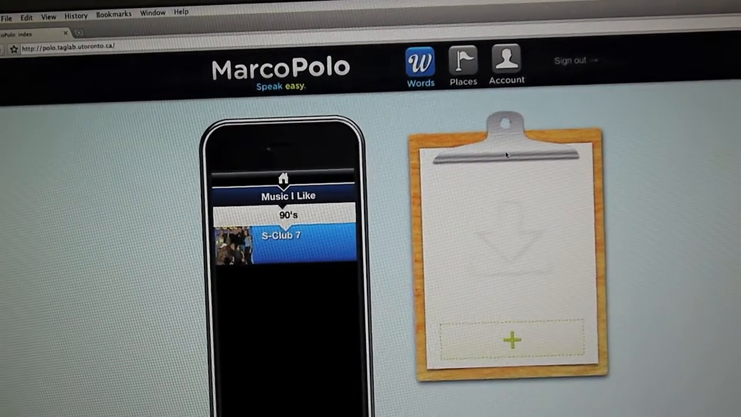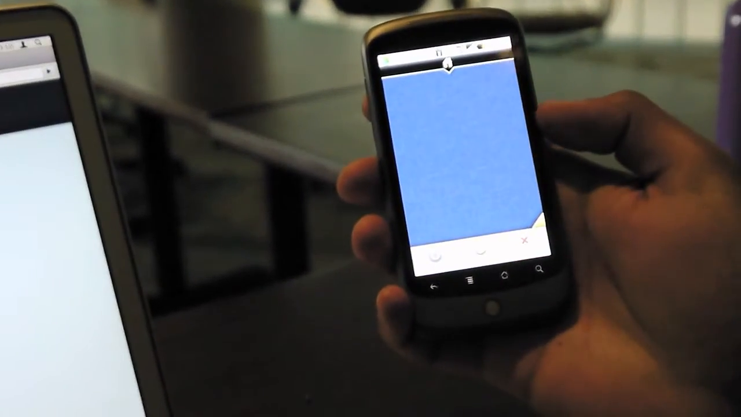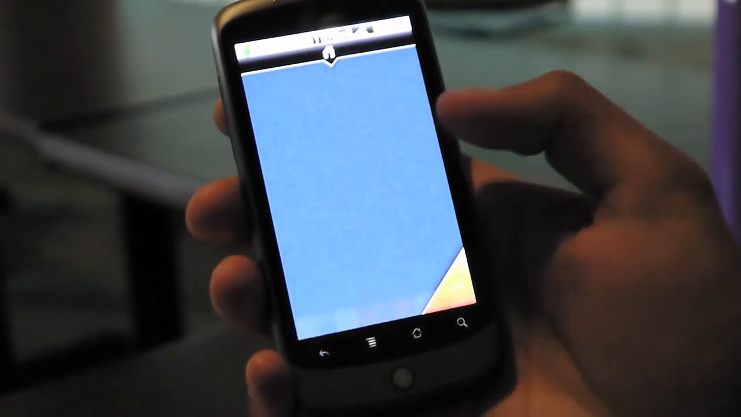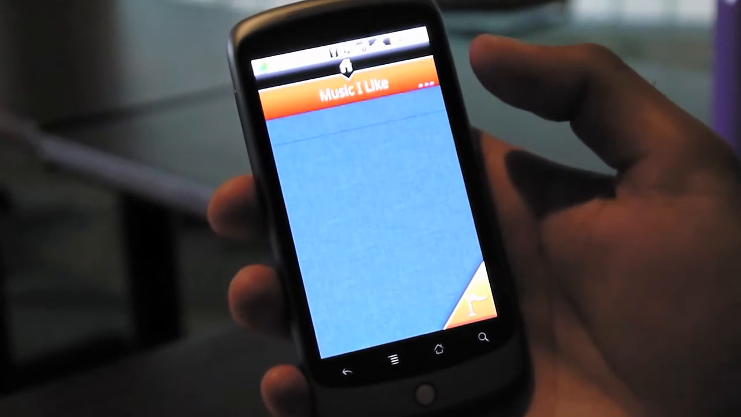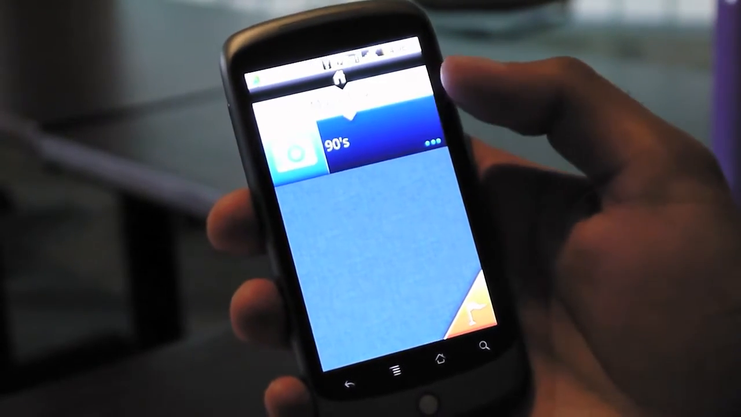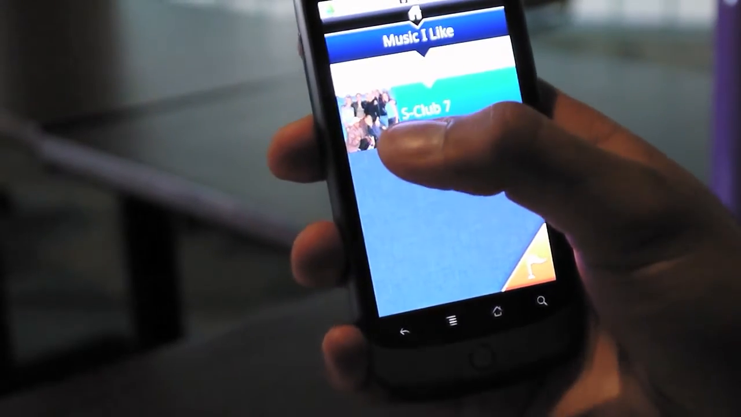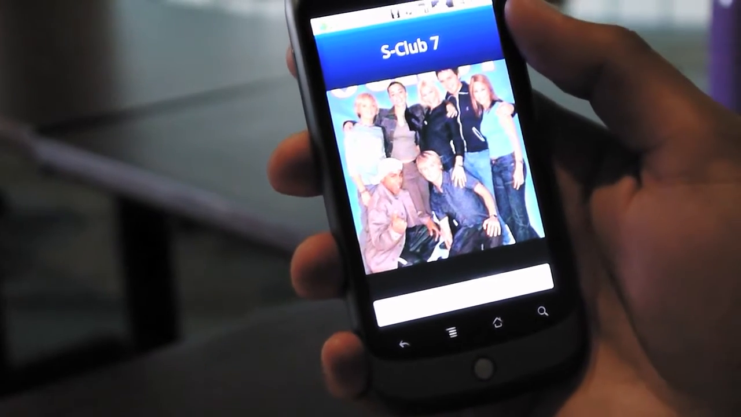Okay, now when we go back over to the device, now we can just hit the settings button on the Android, the settings hard key, and click sync now. And you can see that the Music I Like category has appeared. If we head inside, we can see Alex's favorite band, S Club 7. And you'll notice that the picture has already also been downloaded, and if you long press on the picture, you'll get a large view of it and a large view of the text.